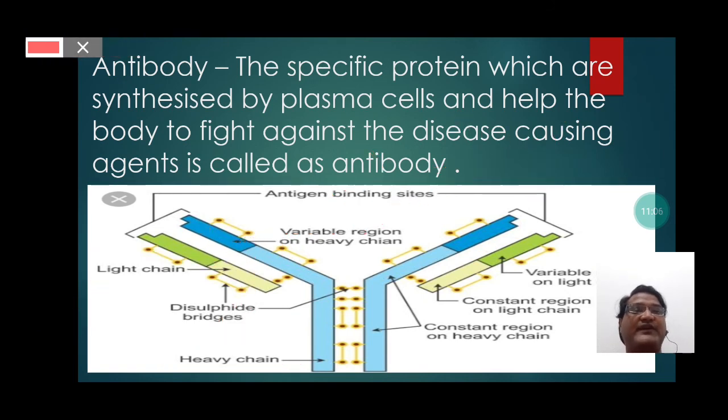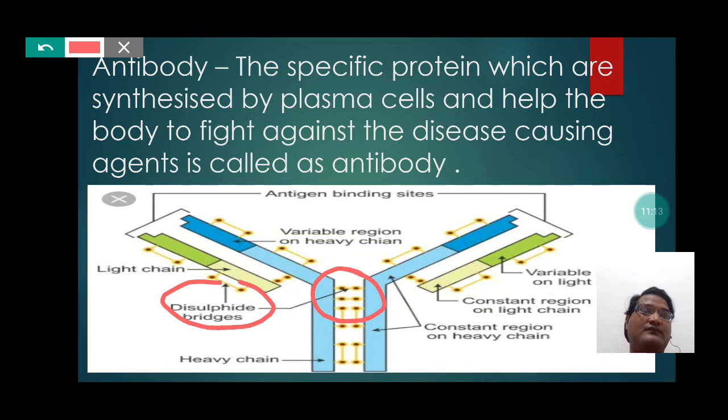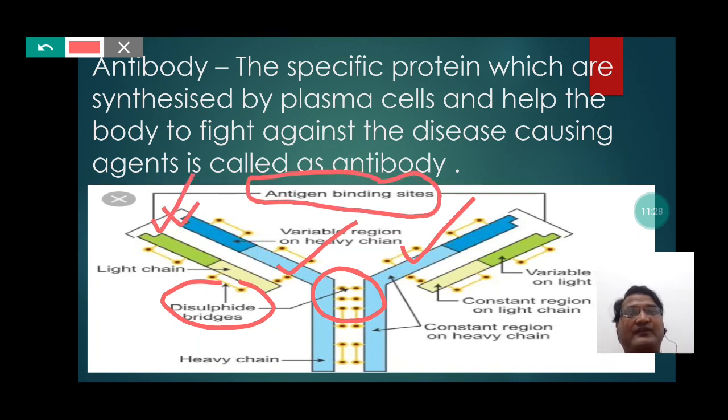Students, you can also find that there is presence of disulfide bond which acts as a bridge between the heavy chains. Students, you can also find the antigen binding site, and the variable region and the constant region in the heavy and the light chain.